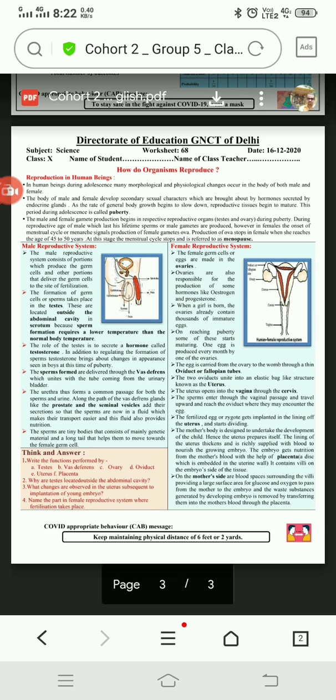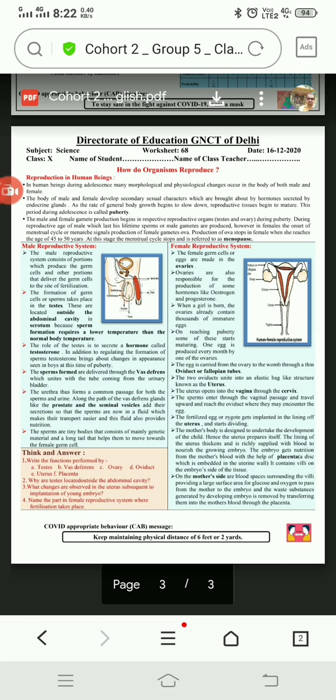Second question, why are testes located outside the abdominal cavity? Because the testis is the area where sperm will develop, and for the development of sperm it needs a lower temperature than the body, so they are outside the body.